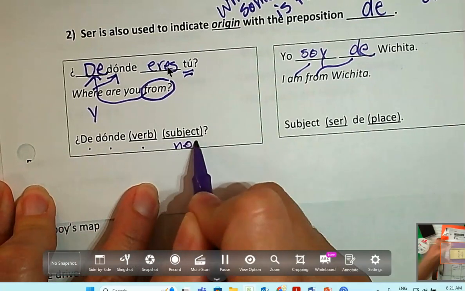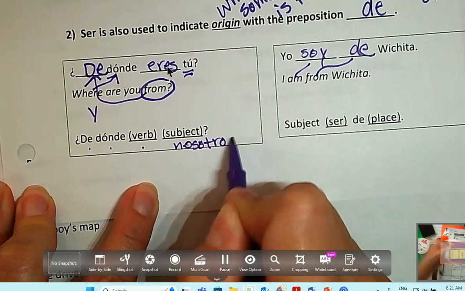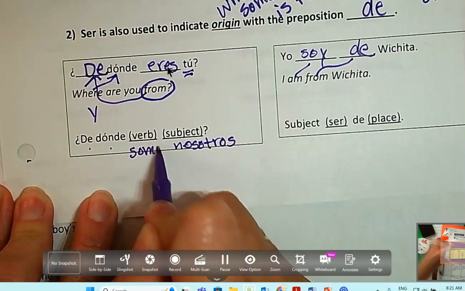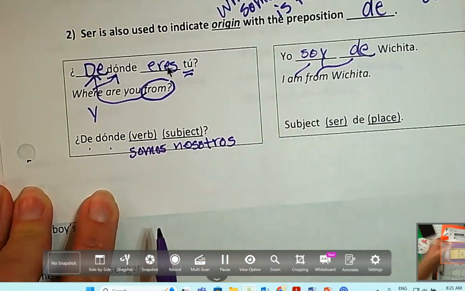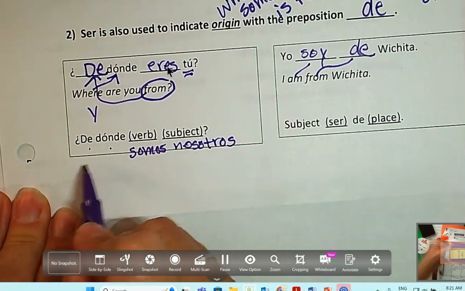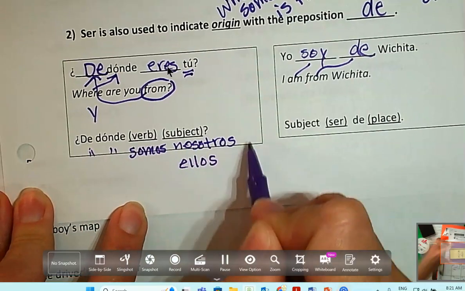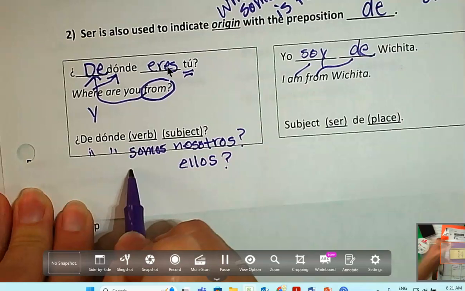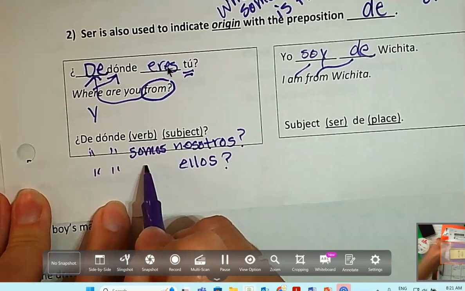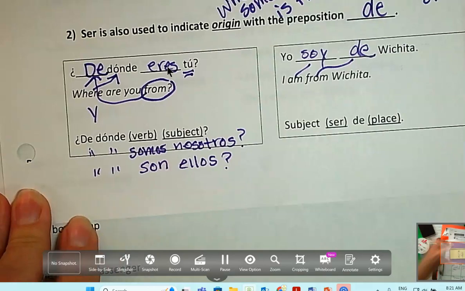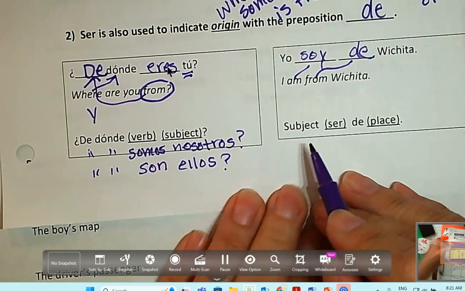So if I wanted to ask where we are from, my question becomes, ¿de dónde? I'm going to say we, nosotros. What's my verb? ¿De dónde somos nosotros? If I want to know where they are from, I'm going to say de donde, something, ellos. What's my verb? De donde son ellos. So your verb changes to go with your subject, right? And we answered the same way.